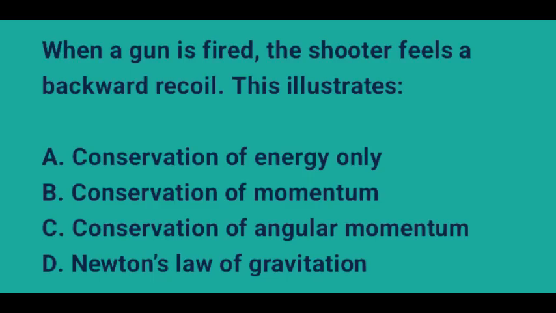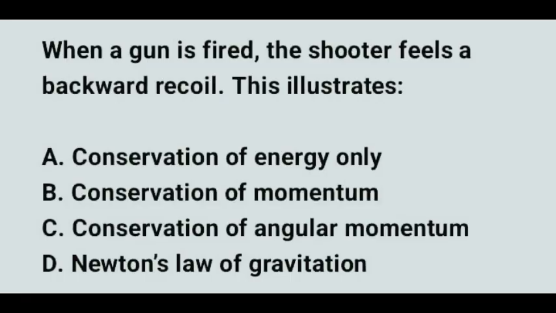The second question is on conservation of momentum. The question says, when a gun is fired, the shooter feels a backward recoil. This illustrates what? Option A, conservation of energy only. B, conservation of momentum. C, conservation of angular momentum. And D, Newton's law of gravitation. The correct option here is option B, conservation of momentum.